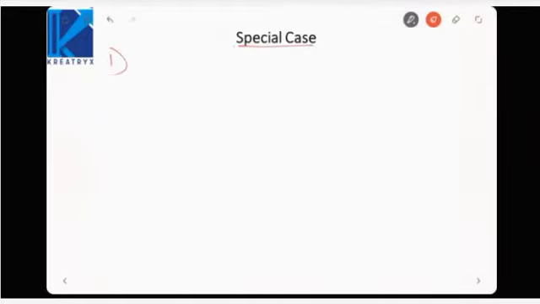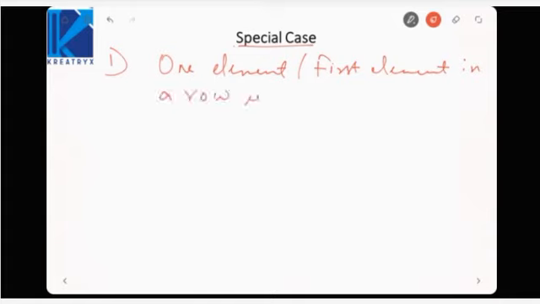So the first case is when the first element in a row is 0, but the row must have at least one non-zero element.